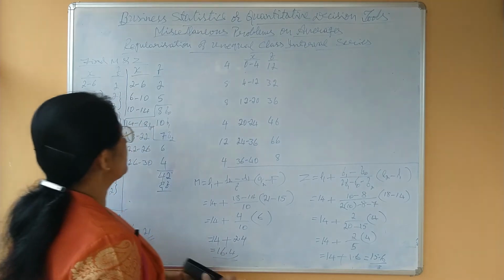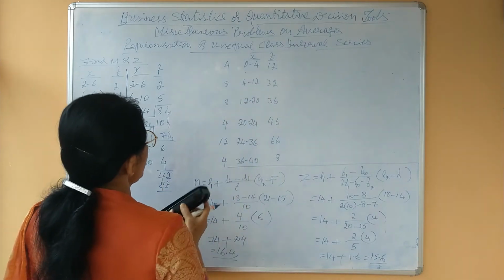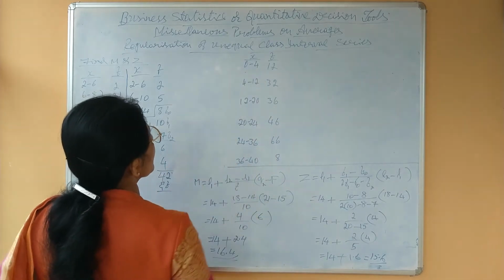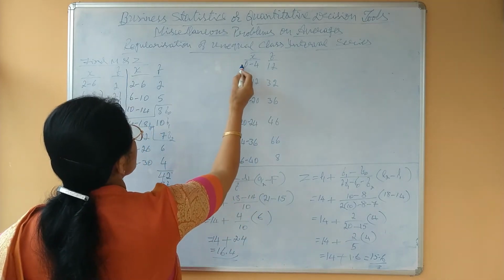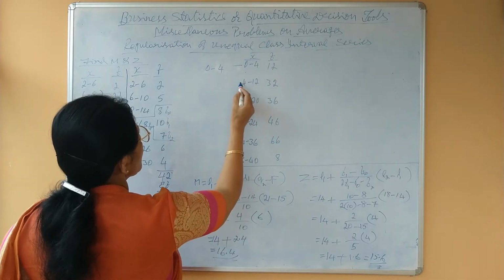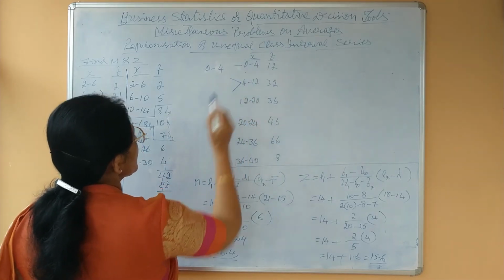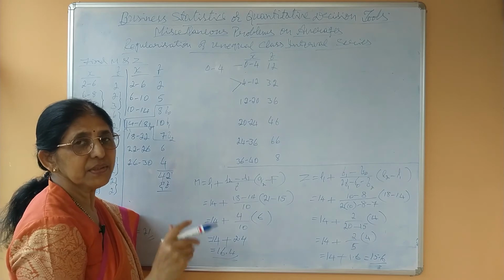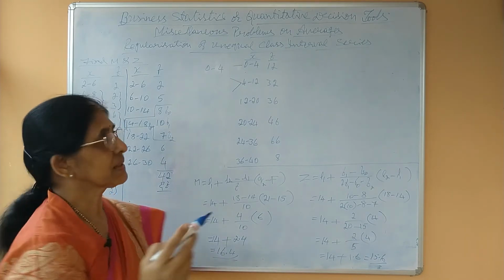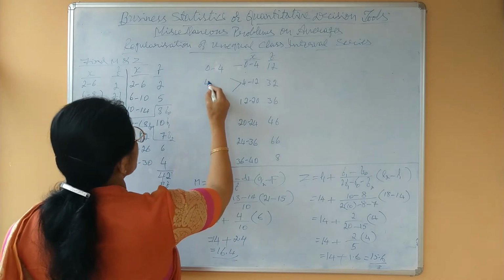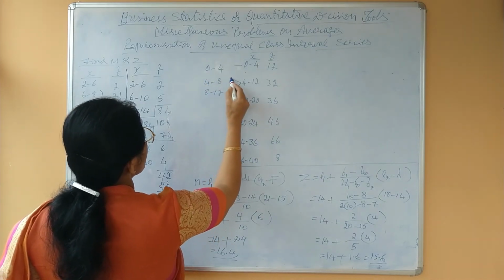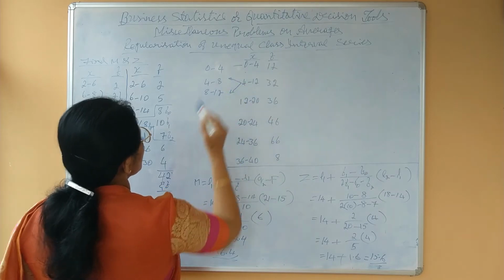Then what you have to do? Here, this you may retype as it is, 0 to 4. Now 4 to 12 means here class interval is 8 means easily we may split into 2 classes. That means one is 4 to 8 and another one is 8 to 12, isn't it?